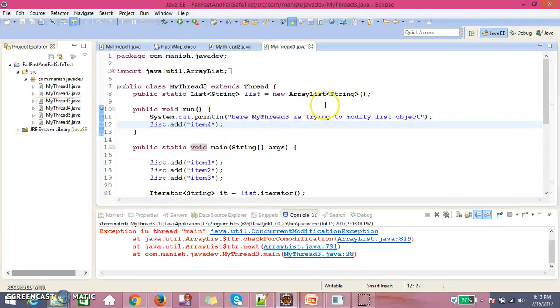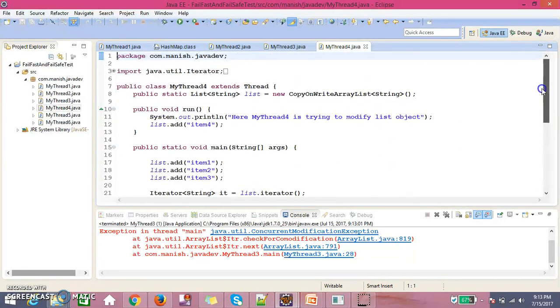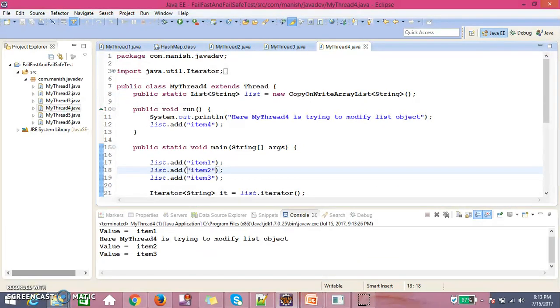The alternative to array list is copy on write array list. Copy on write array list allows me to modify the collection object while iterating over it. So if I run that code, it's not going to throw any concurrent modification exception. It's running fine and iterating over it.